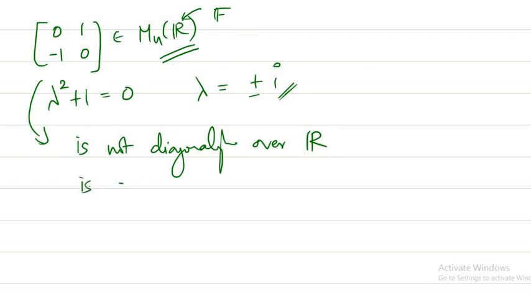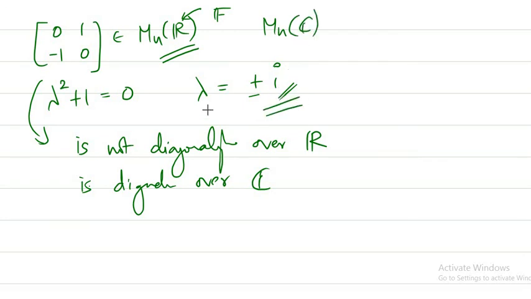But it is diagonalizable over C, because if you consider it as a matrix from Mn of C, then you have two eigenvalues, i and minus i, and you can diagonalize this matrix with something of this form. That means this F has importance.